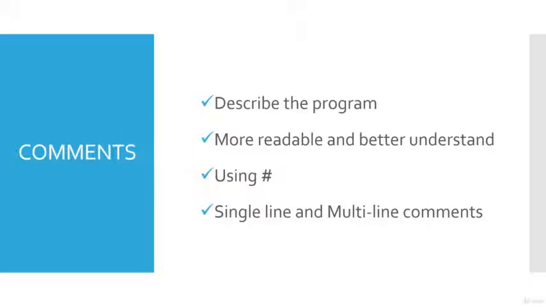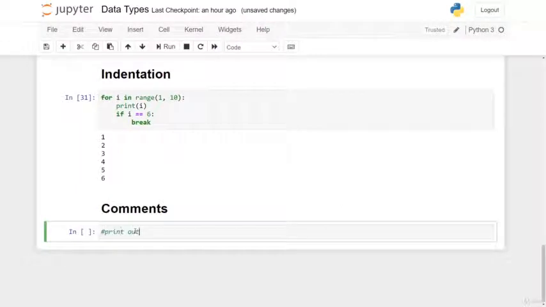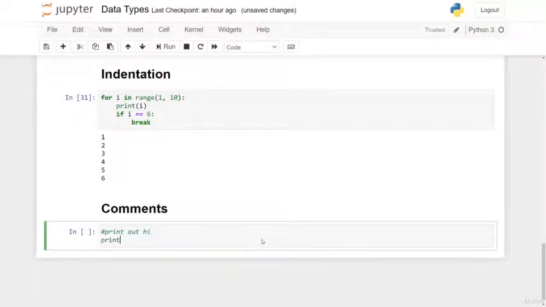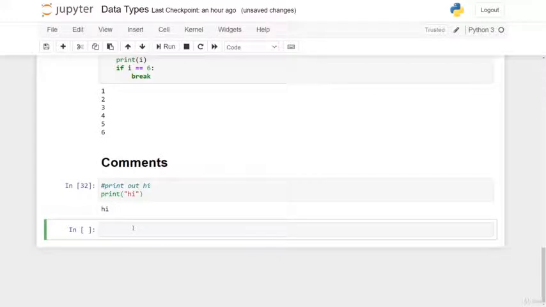In Python programming language, we use the hash symbol to start writing a comment. And there are two types of comments in Python programming language. Single line comments, like in this example, print out hi. And you can see that the Python interpreter ignores this comment.